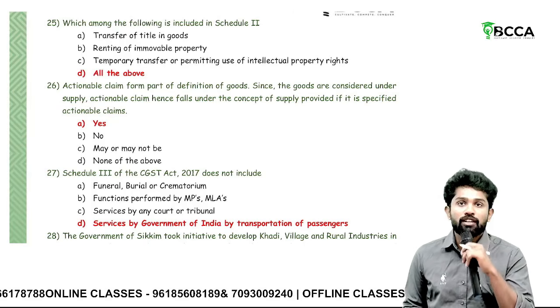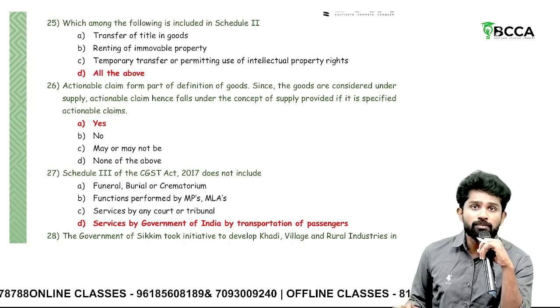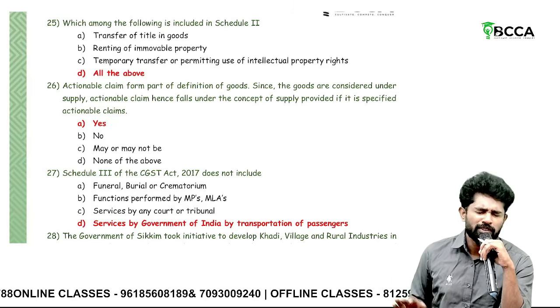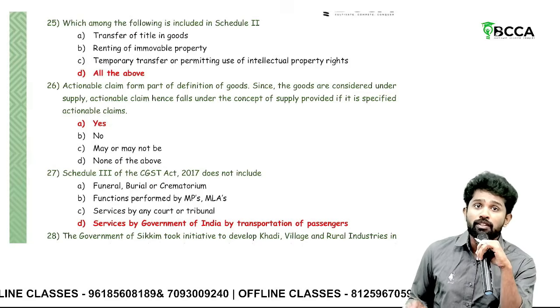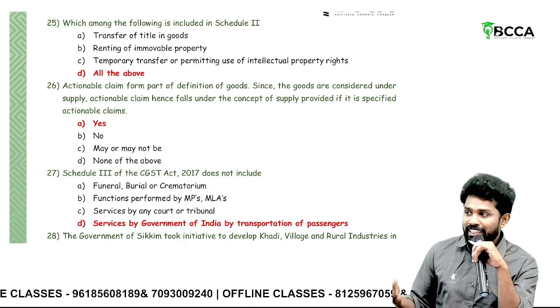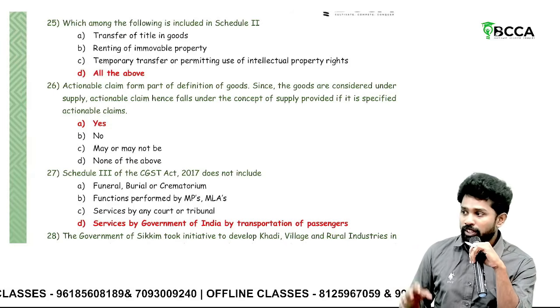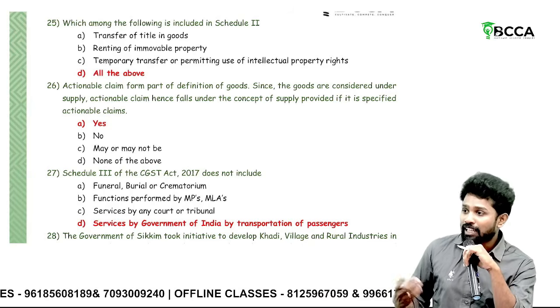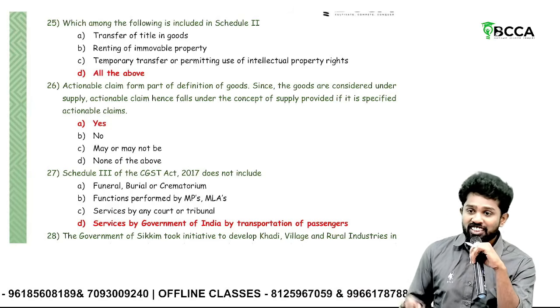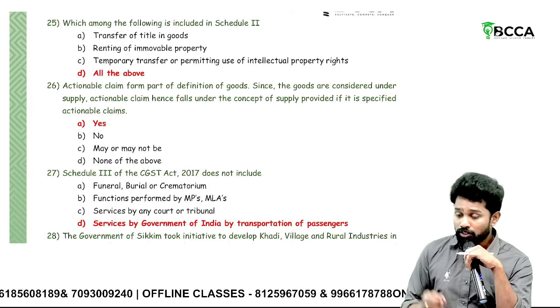Sir, actionable claims are excluded from supply. Okay, if they are actionable claims, they are covered by the negative list. But if they are specified actionable claims, what are called specified actionable claims? Betting, gambling, lottery, online money gaming. So these things are supply only. Other than those, other actionable claims, bills of exchange, checks, promissory notes, those are not supply.